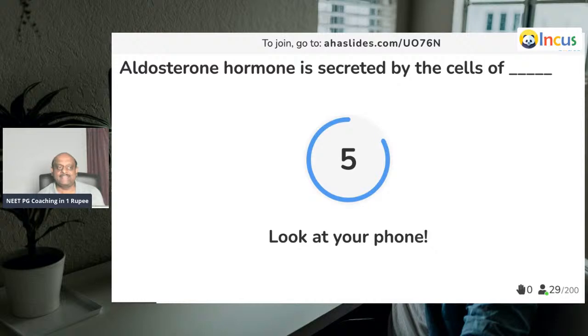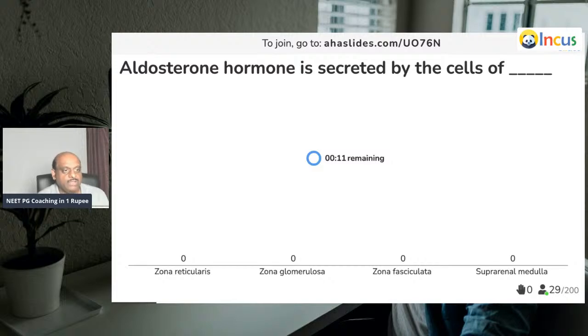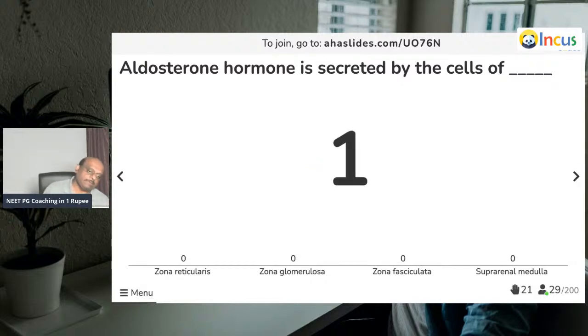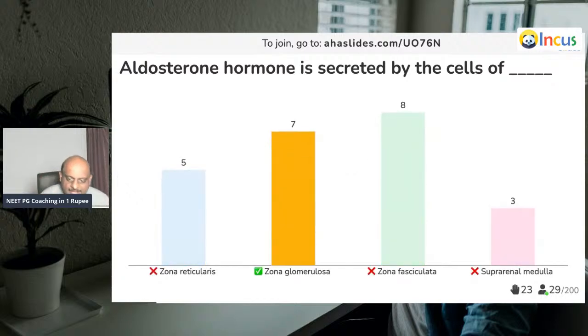Oh, this is an easy question. Aldosterone is secreted by the cells of. So a lot of times simple questions, but we will carry few confusions. So the whole purpose of entrance exam preparation is without confusions, with clarity.